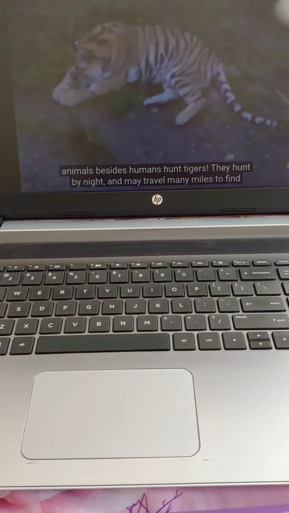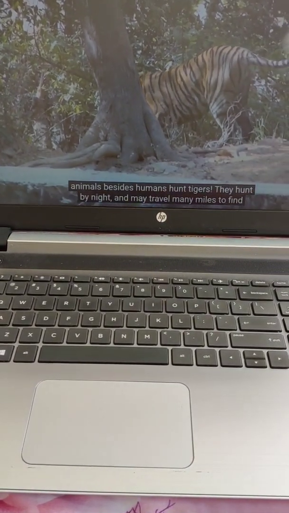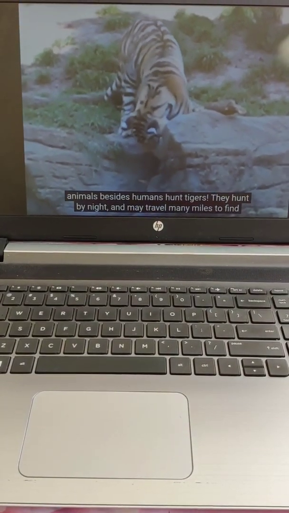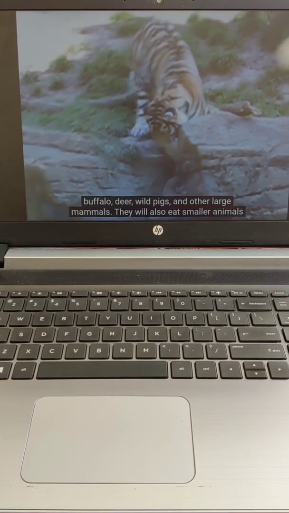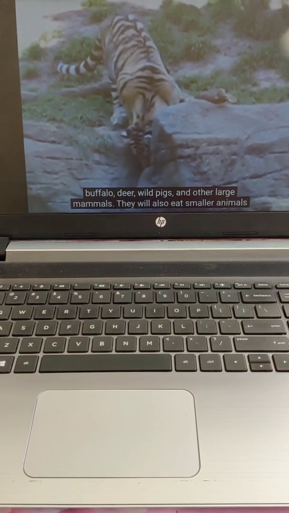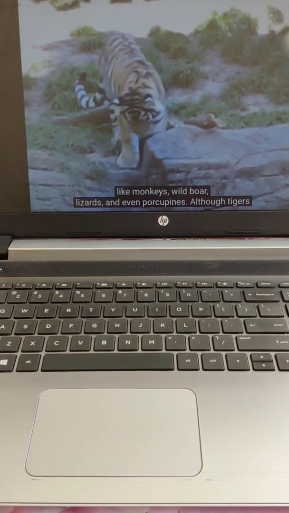No other animal besides humans hunts tigers. They hunt by night and may travel many miles to find buffalo, deer, wild pigs, and other large mammals. They will also eat smaller animals like monkeys, wild boar, lizards, and even porcupines.